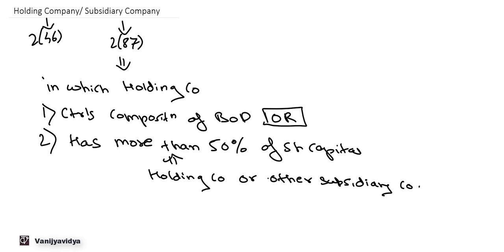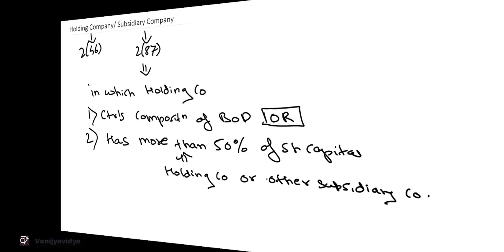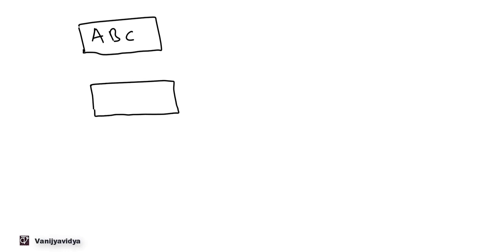Now let us take one example and see this. ABC is a company and there is one more company PQR. Now PQR has a share capital, paid up value of the share capital of 1 lakh.